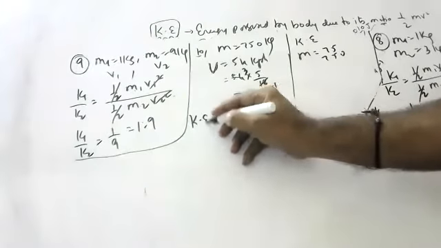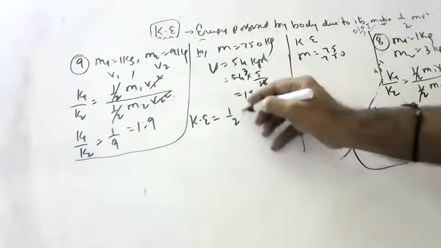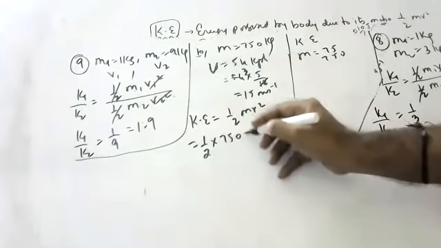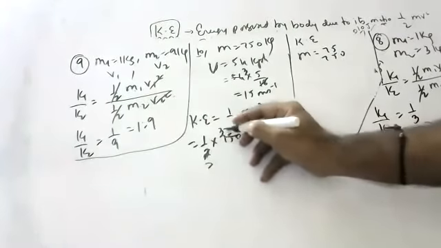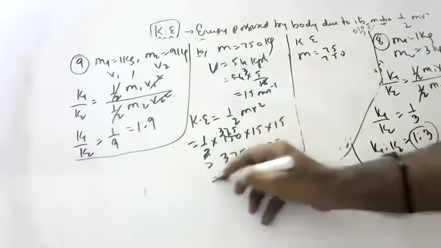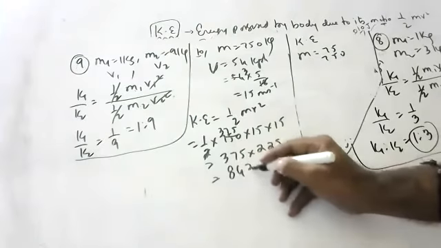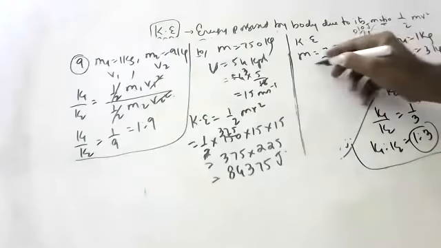Kinetic energy is equal to half mv square, half into 750 into 15 into 15. So 750 divided by 2 is 375, into 225, that is 84375 joules. Now, what is the new kinetic energy when the mass became 825 kg?